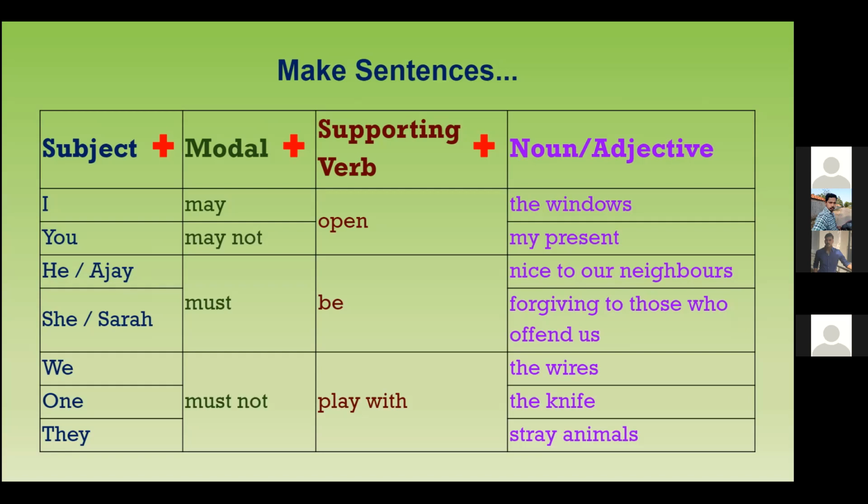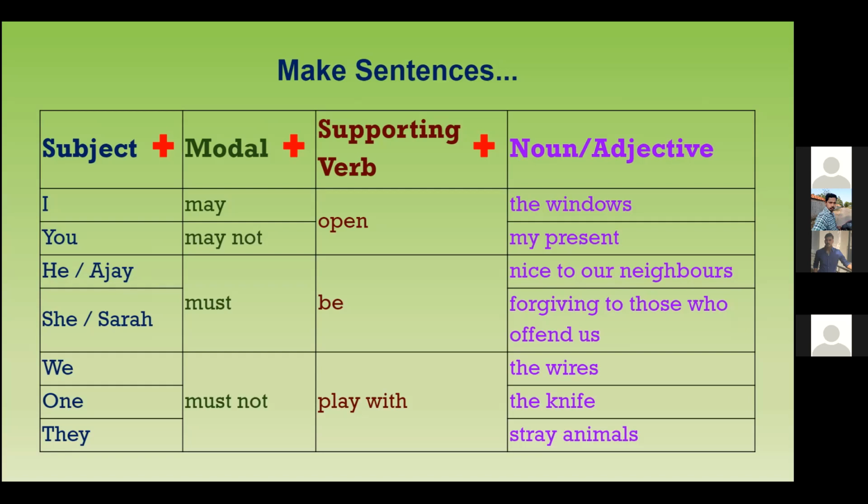I may open the windows. Very good. Who is speaking? Shanmuga Sundaram. Very good. I may open the windows. Good. So it is something that you are seeking permission for. I may open the window. Someone is giving you permission.